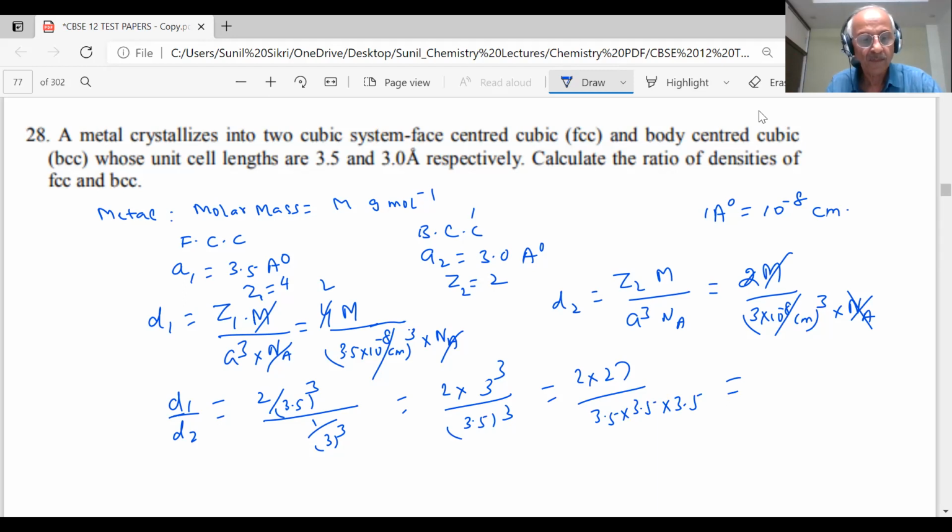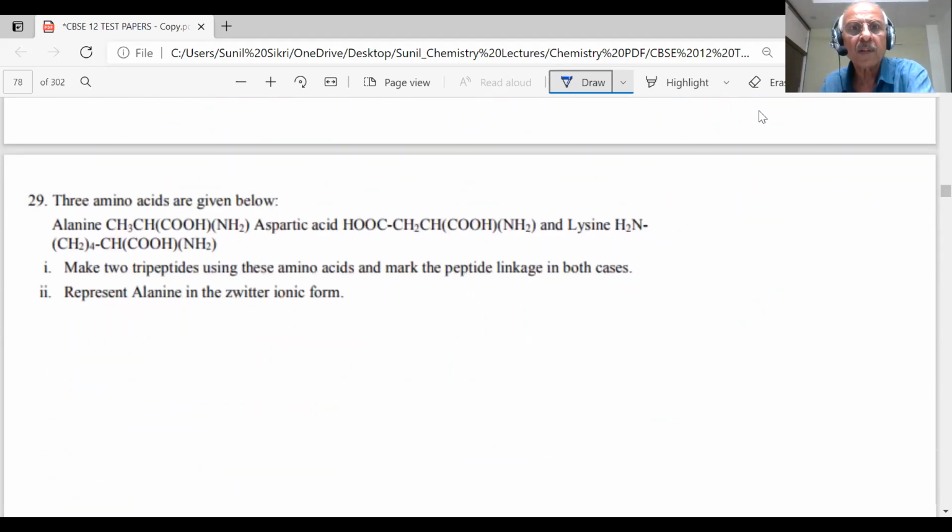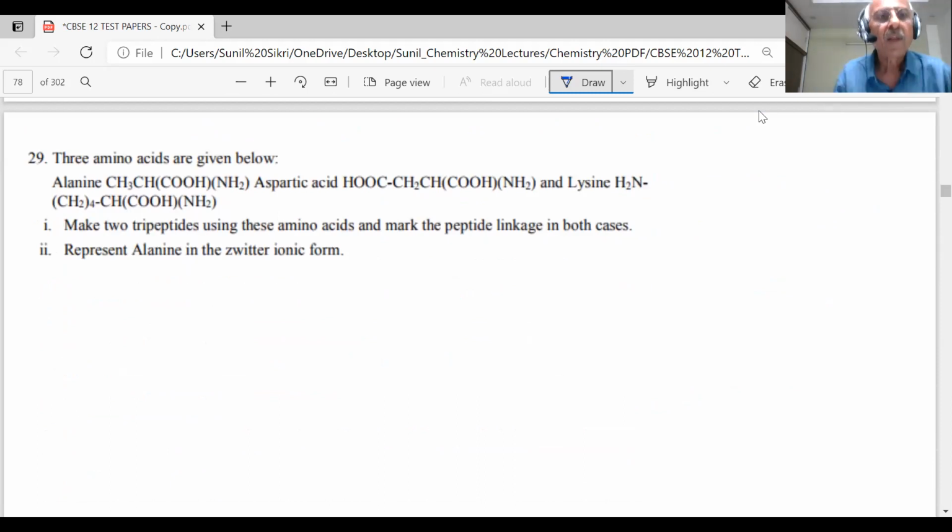This will come about 1.26. Whatever it is coming, it is the ratio, so it will be a number. That question can be answered, no problem.